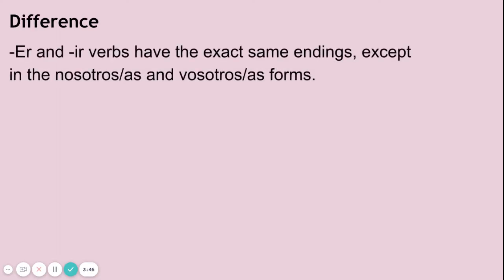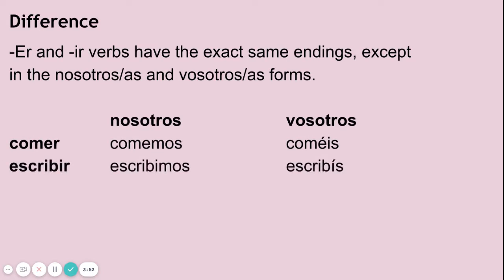ER and IR verbs have the exact same endings except for the nosotros and the vosotros forms. The nosotros and the vosotros are the only two that are different for ER and IR conjugations.